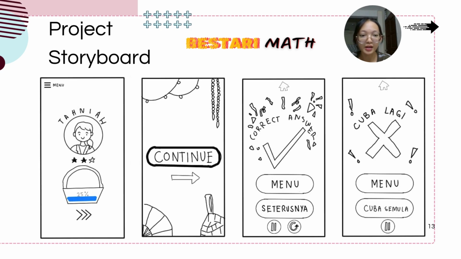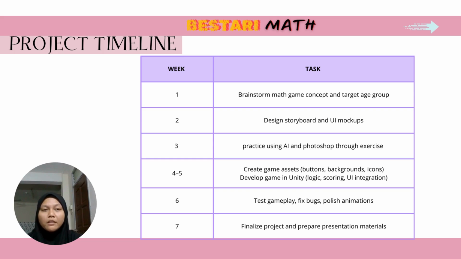And the next one is the screen shown to the player after choosing the correct answer, displaying the words correct answer along with a menu and next button. Lastly, this is the screen shown after the player chooses a wrong answer, featuring buttons for menu and try again. The timeline for our math game application, Bestari.